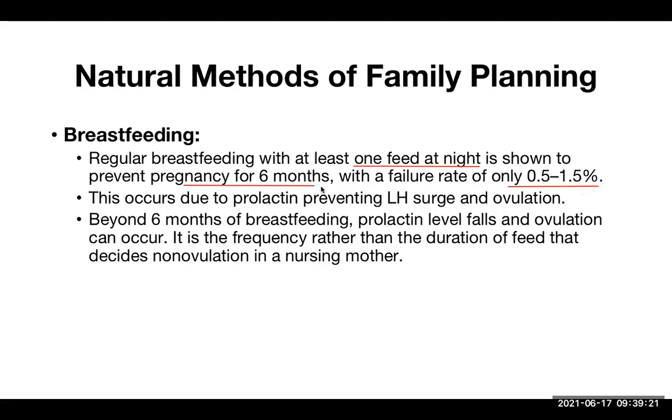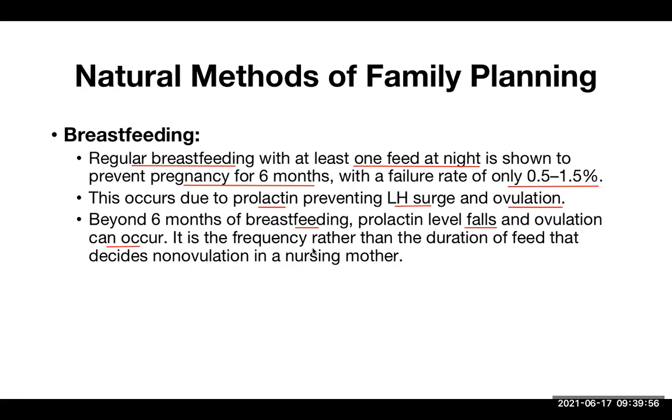But it gives protection for 6 months only after the birth of the baby, and there should be regular breastfeeding. This occurs due to prolactin, which prevents the LH surge and ovulation. If there is no ovulation, there is no chance of fertilization. Beyond 6 months of breastfeeding, prolactin level falls and ovulation can occur. So after 6 months, she has to go for some other modality of contraception.